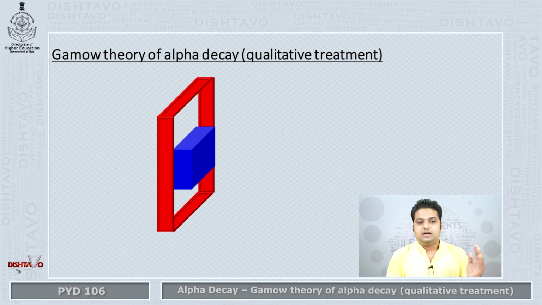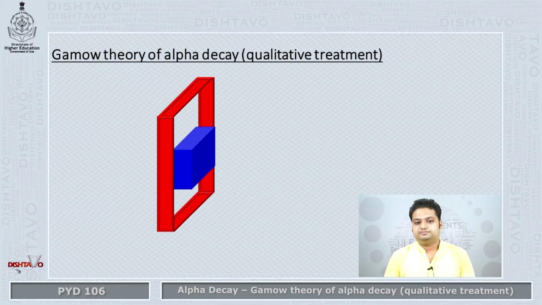The big one is very easily crossing, whereas a small one is not crossing the same window. Over there, a particle with higher energy is not able to go into the nucleus, whereas the particle with almost half the energy is coming out of the nucleus, right?